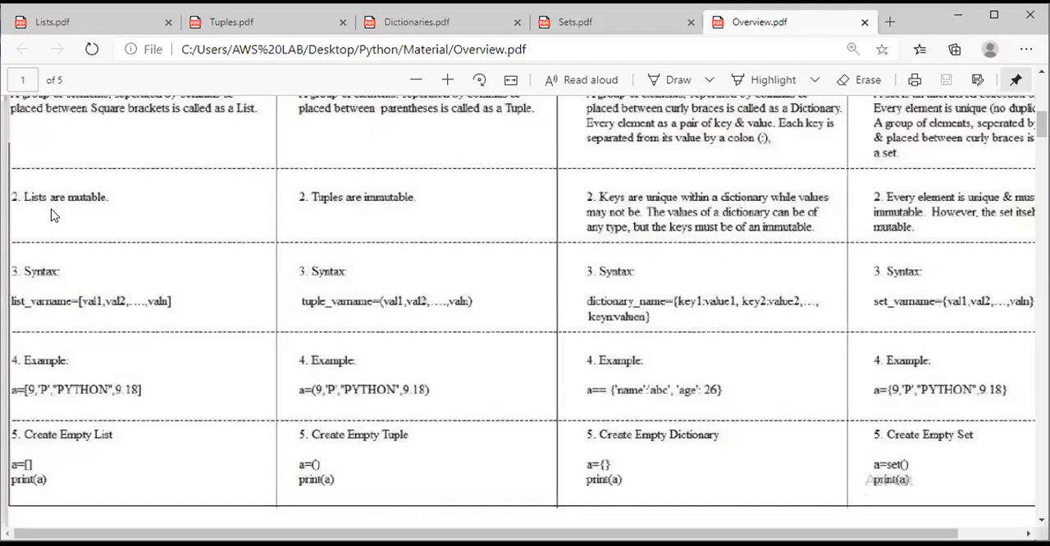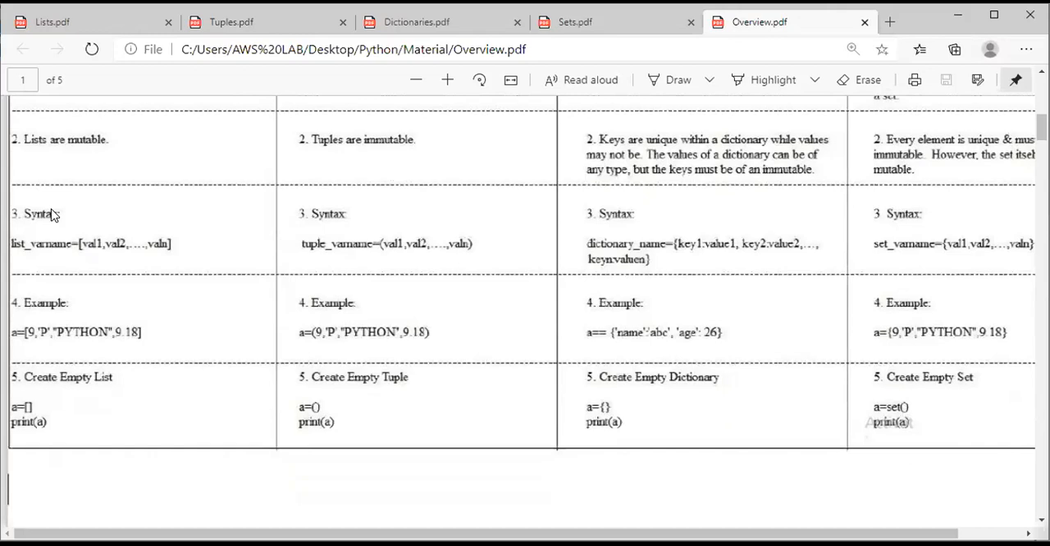Clear, everyone? Lists are mutable, tuples are immutable, keys are unique and immutable, whereas values may or may not be unique and mutable. Coming to sets, an element of a set must be unique and must be immutable, whereas the set itself is mutable. Clear, everyone? This is the second point. So we have discussed the definition and mutable or immutable. Coming to the third part, syntax.